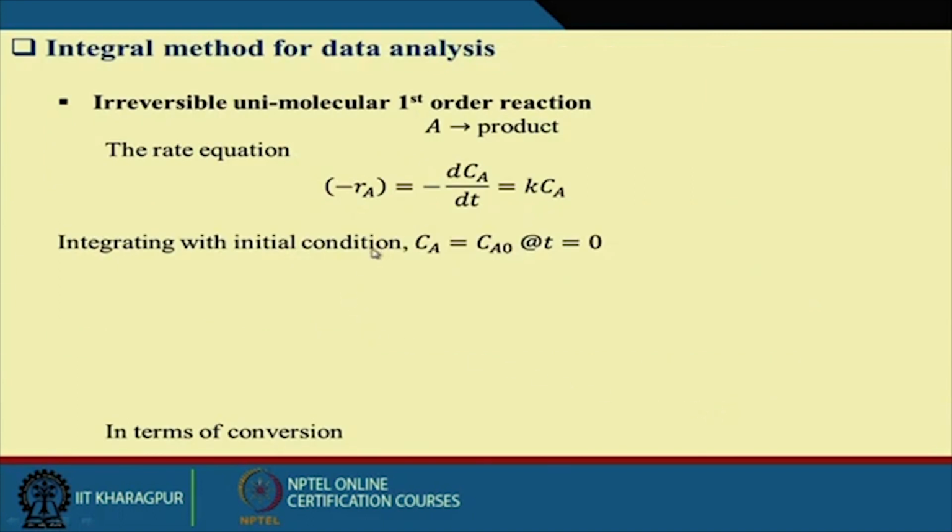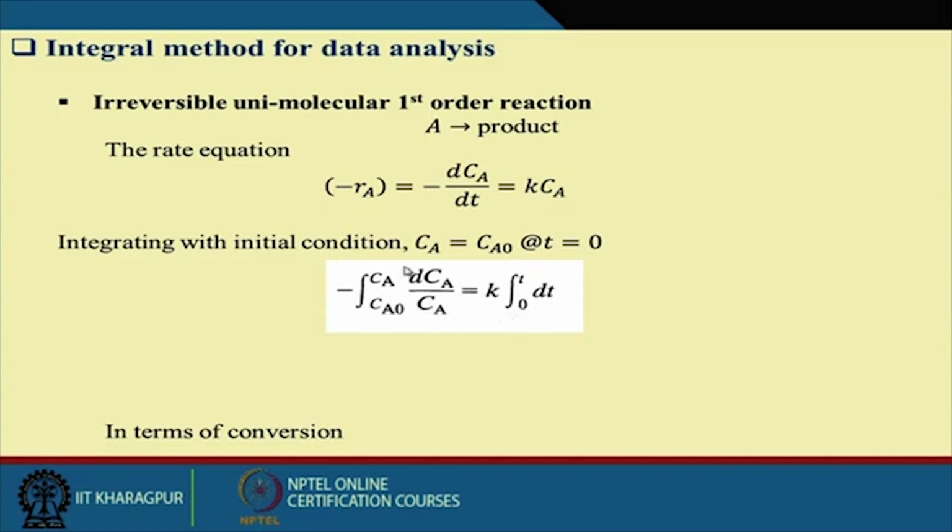Now let us do some analysis of the irreversible reaction also. This is a simple first order reaction. We consider A going to B. A is the substrate and we are getting the product. I can write it like this. Now how can we analyze this?